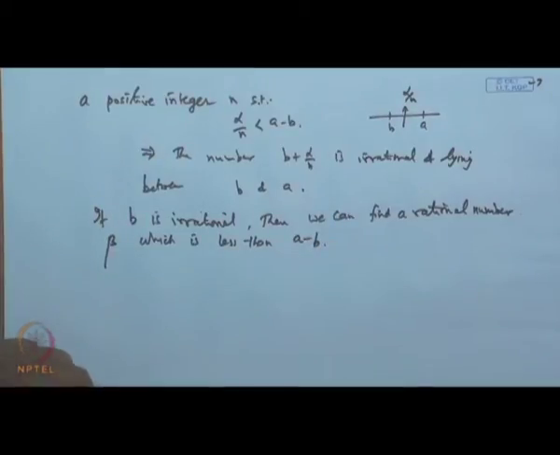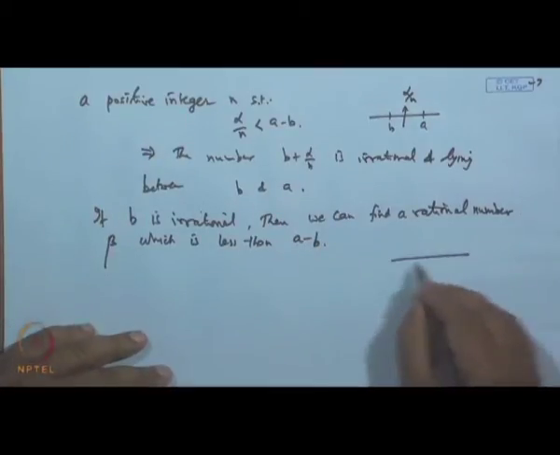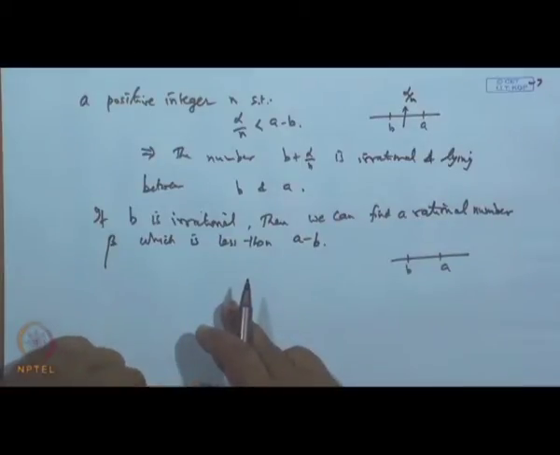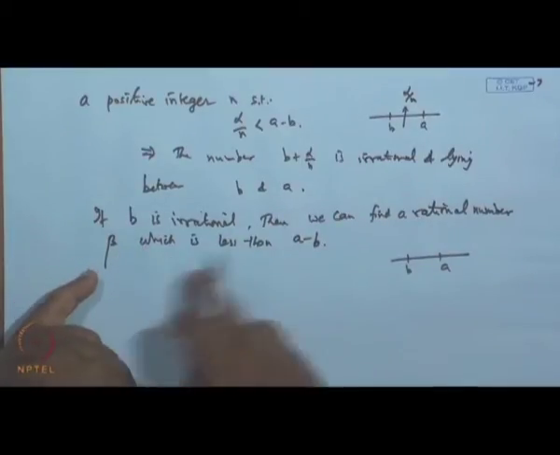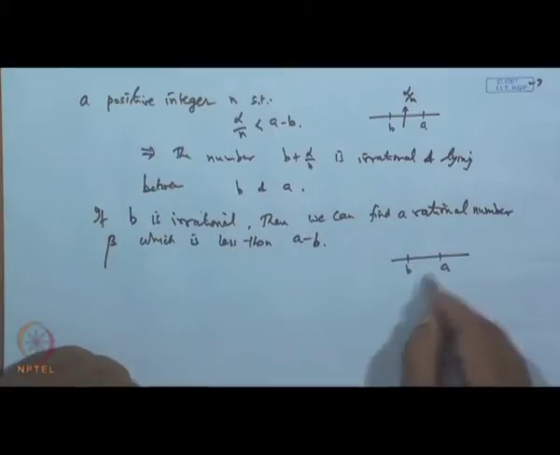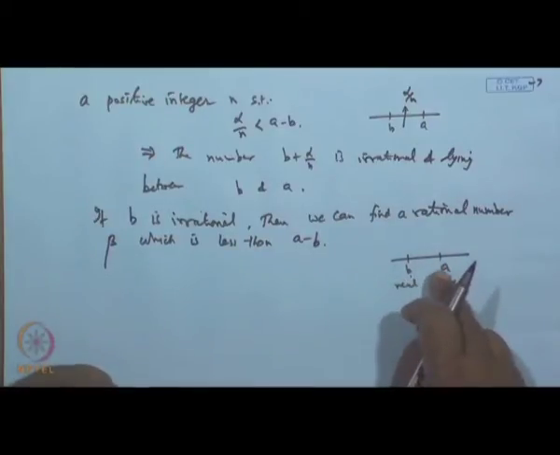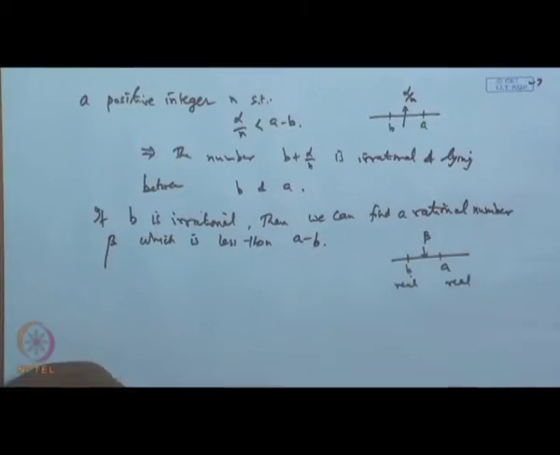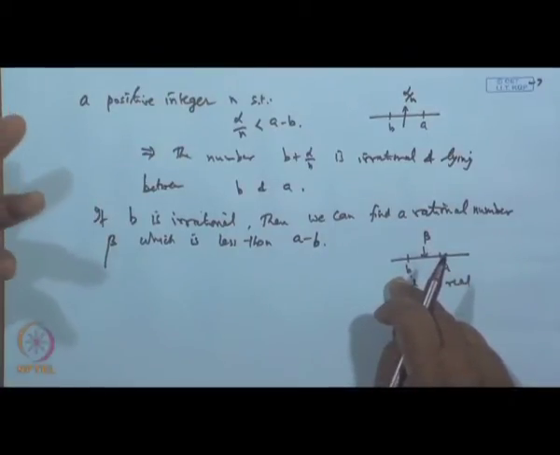This is our b, this is a. So, if b is an irrational number, then we can find a rational number between b and a, because a and b are the two real numbers. Between any two real numbers, there are infinitely many irrational points. So, between a and b, one can identify an irrational number beta, because between any two reals, there are infinitely many irrational points.